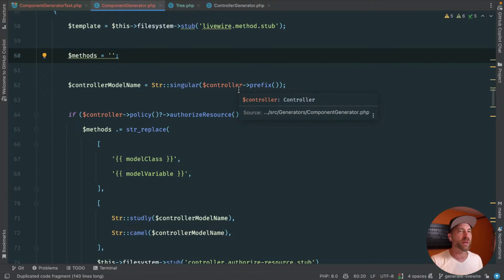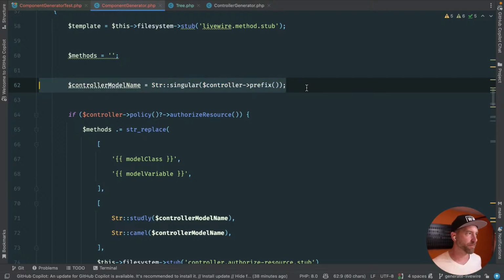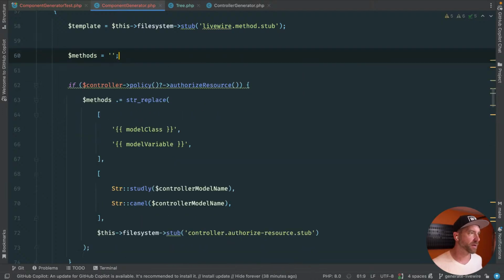The only way we would assume that there's a model associated with this is if you gave us mounted properties, right? I don't think it's typical to assume that if you made a post component that the model is post. And even if it was, what are you doing with that model? Are you creating? Are you editing? We don't know, right? For those reasons, I would rather do some kind of meta information or have you mount something than make the assumption simply based on the name. I could see too many false positives there. So let's get rid of that.